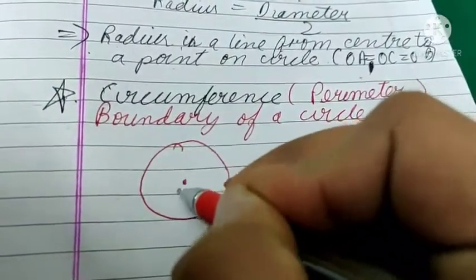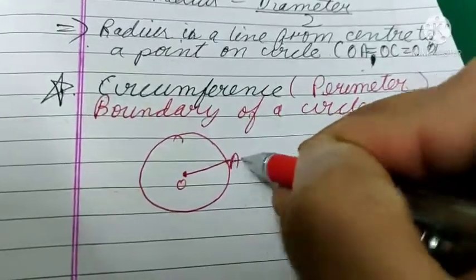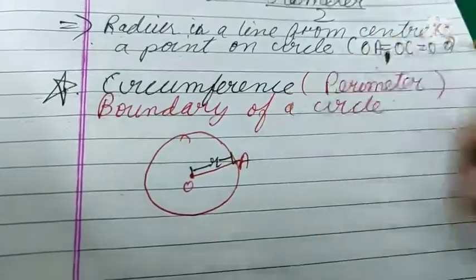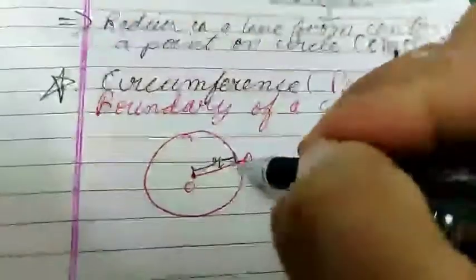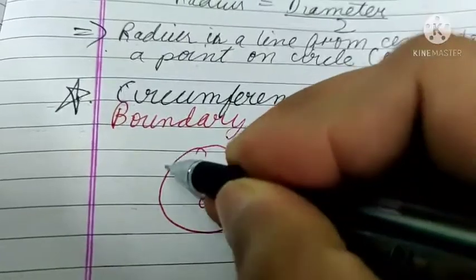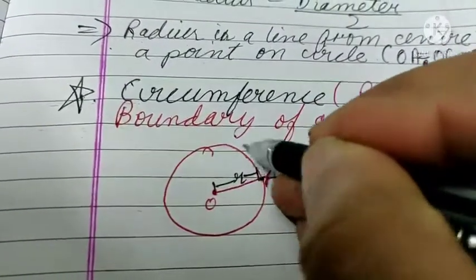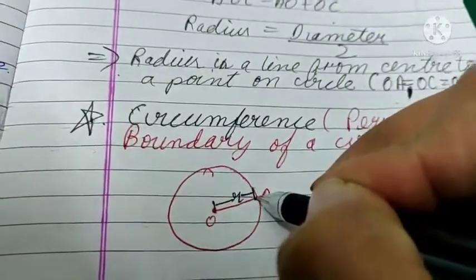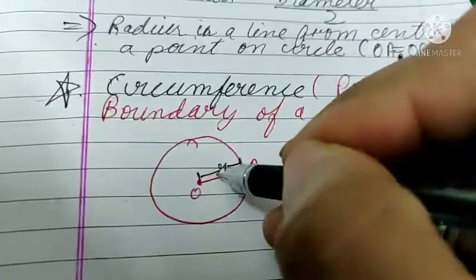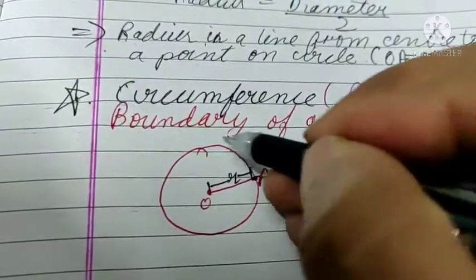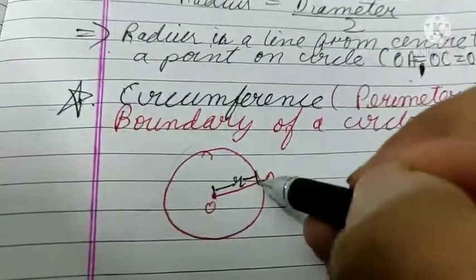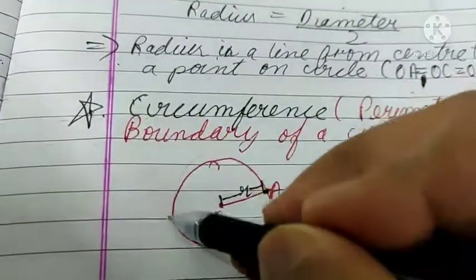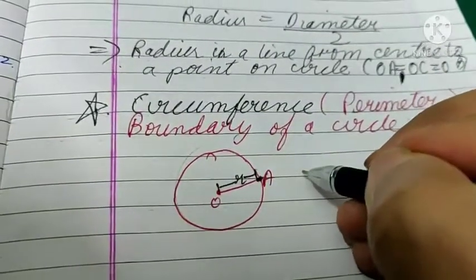If this is the center O and this is a radius OA. Okay, this is radius. So from this point, turning around all this, the circumference, if a man moves from this point to this point, so this is equal to the circumference of the circle. We are not talking of inside area of circle, it is only the length of the boundary, from A point coming back to the A point, turning all around the circle. So this is the circumference.